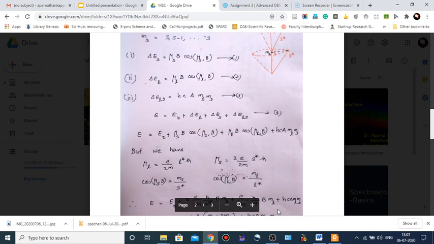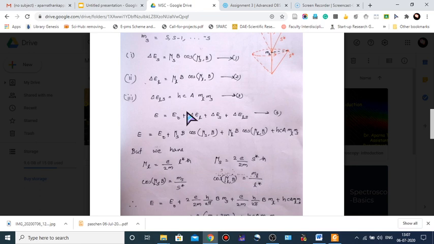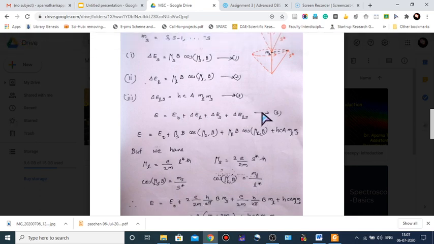Now, the total energy E becomes E equals E0 plus delta EL plus delta ES plus delta ELS. Here, E0 plus delta ELS is the first term, and the last term is of the form of energy that the atom has in the absence of field.